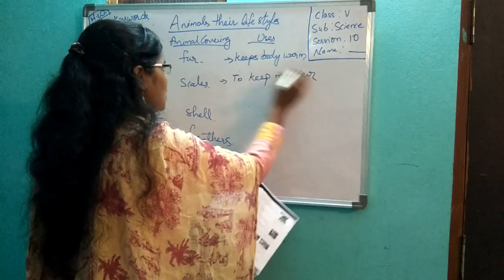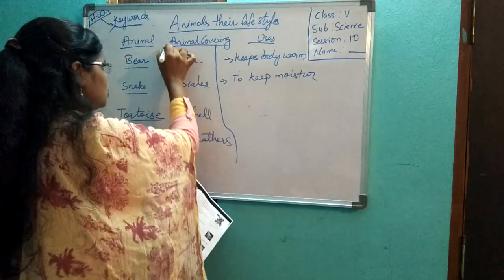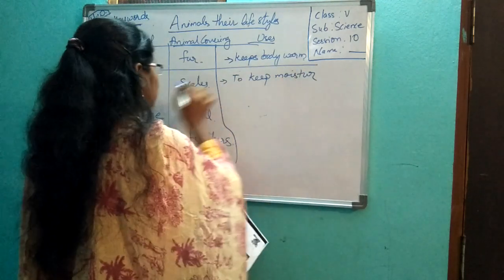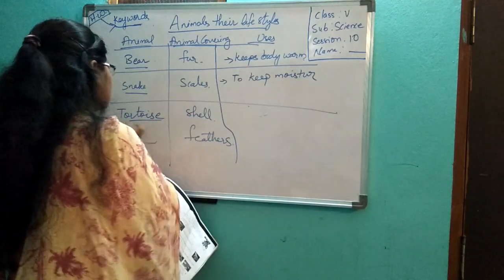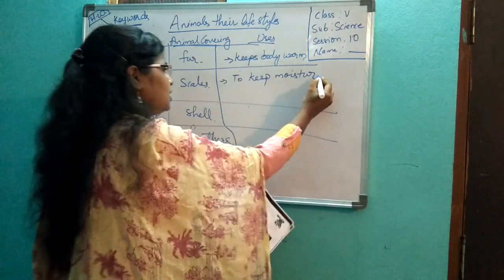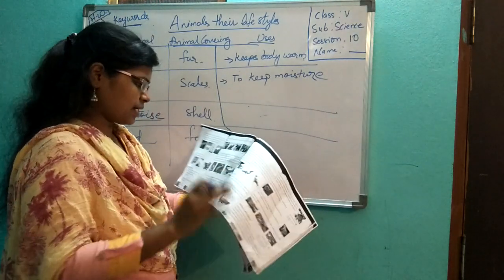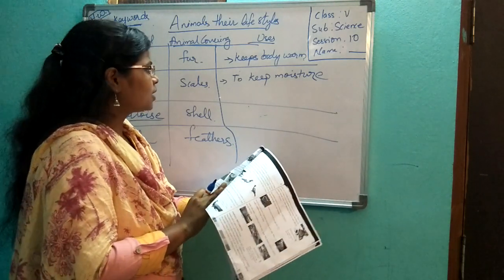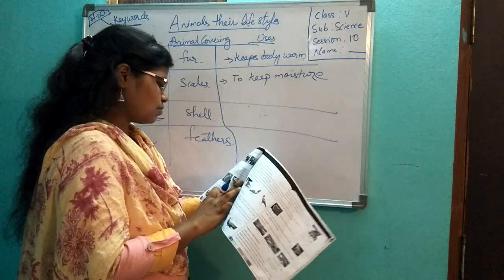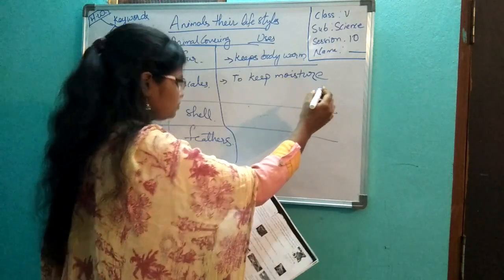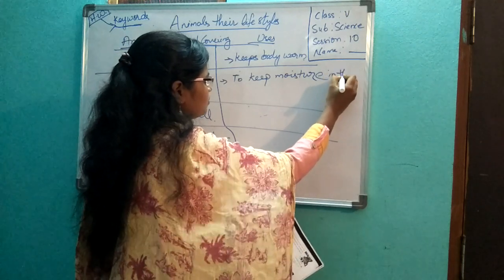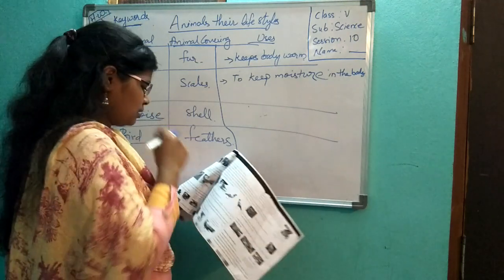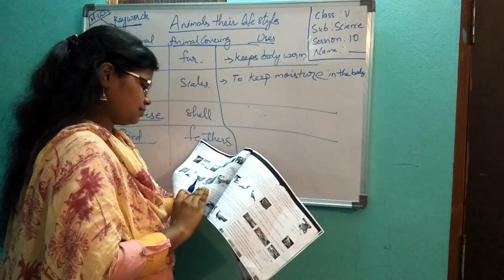You have to write 2 points in the box. You should be very sharp. Some are very slow. Everything the teacher should give as spoon feeding, like a small kid. We expect that. Okay, they protect the animal, to keep moisture in the body, and to protect from other animals.